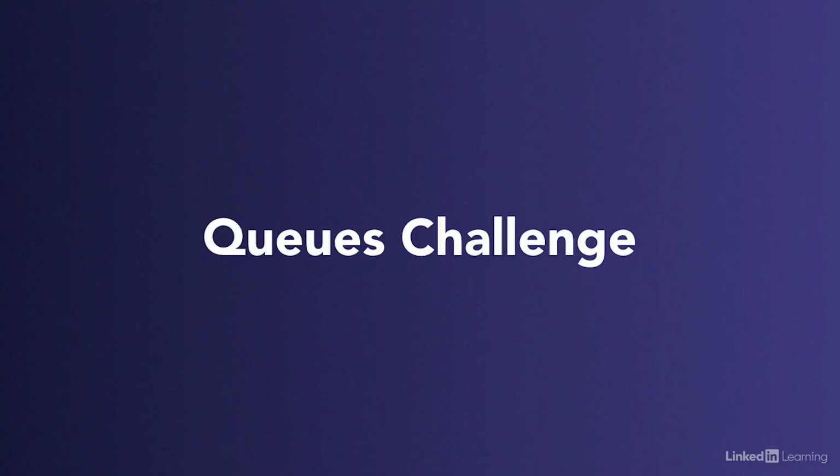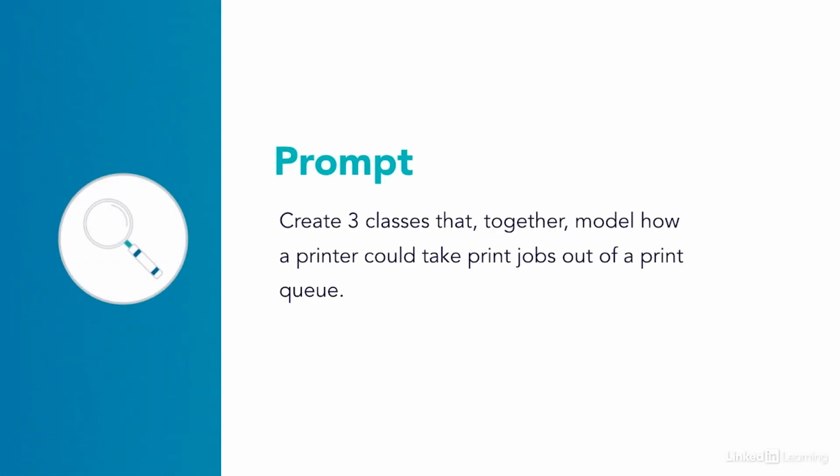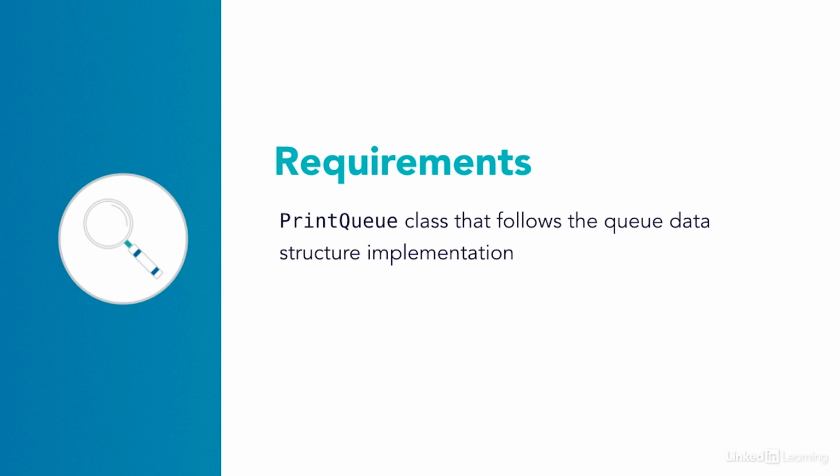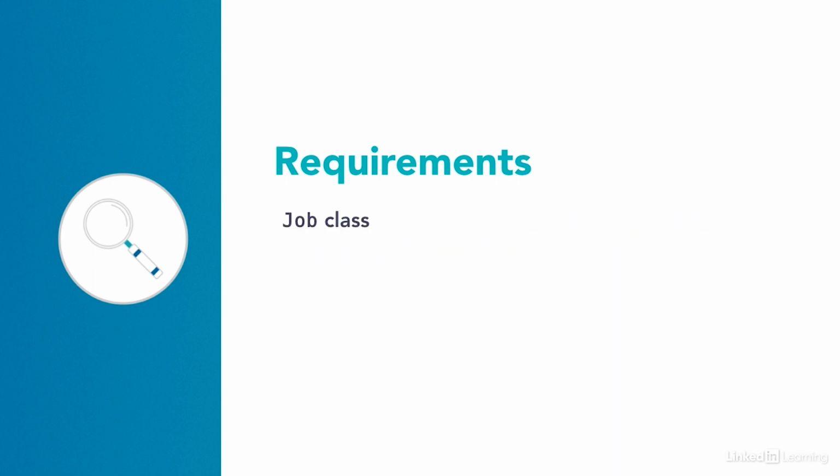Now that we've gone over implementing queues in Python, let's put this new skill into practice with a queues challenge. The prompt is to create 3 classes that together model how a printer could take print jobs out of a print queue. There are a few requirements. The first is a class called printQueue that follows the queue data structure implementation. The second requirement would be a class called job that has a pages attribute, and each job can have 1 to 10 pages. You can assign this number randomly in your program.